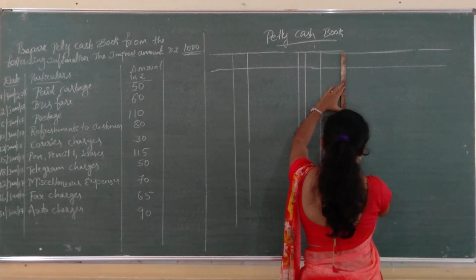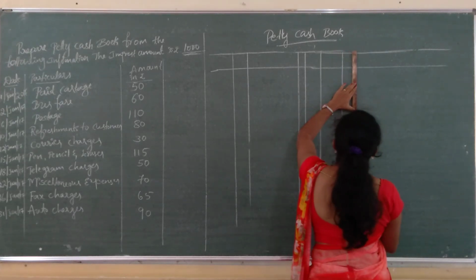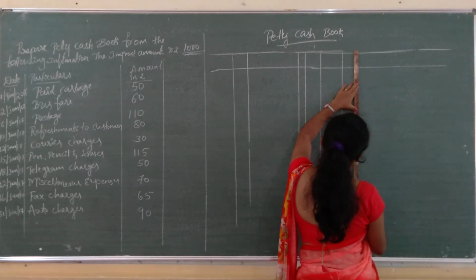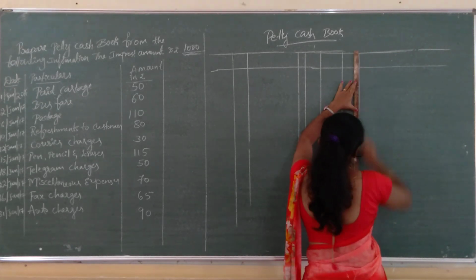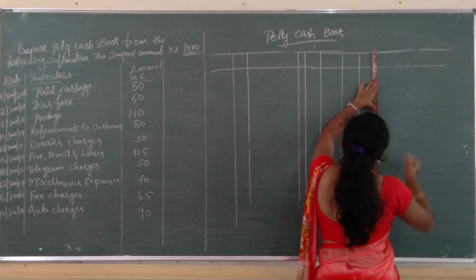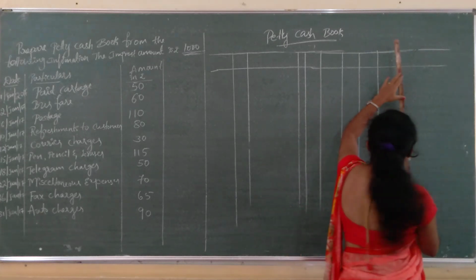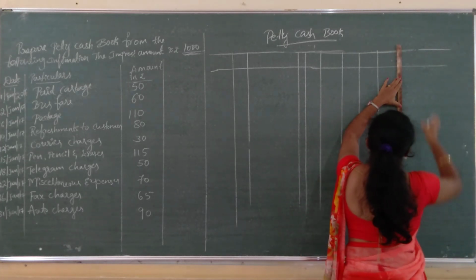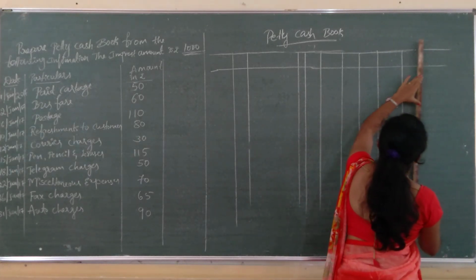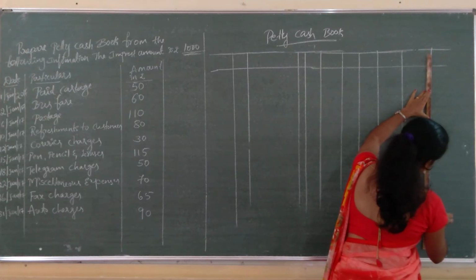Under analysis of payments we have postage, telephone and telegrams, conveyance, stationery, and the last one is miscellaneous expenses, that is other expenses.